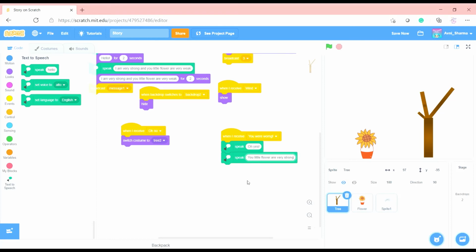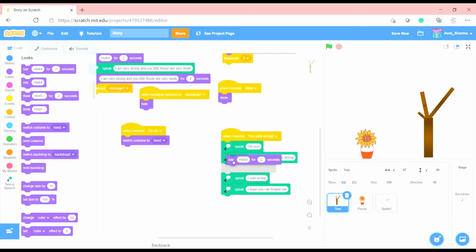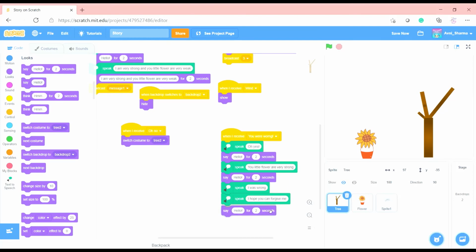Are very strong. Let's first put on the speak block. Warning. Why do I keep writing warning instead of wrong? Let's now go to looks and say hello, say hello, and say hello.